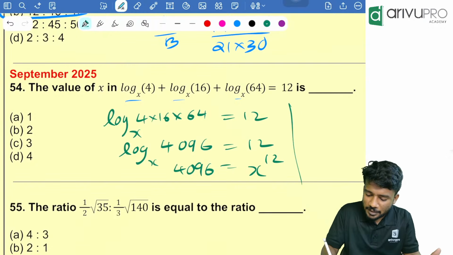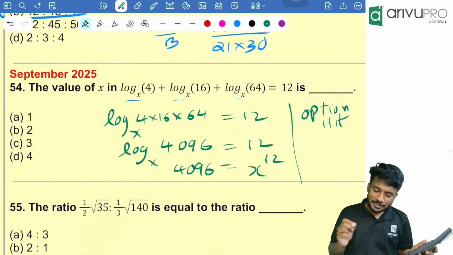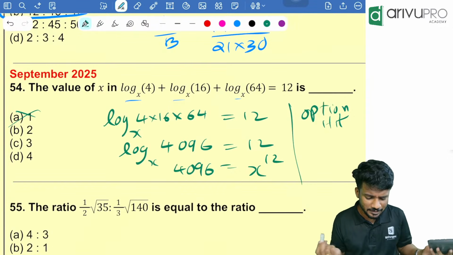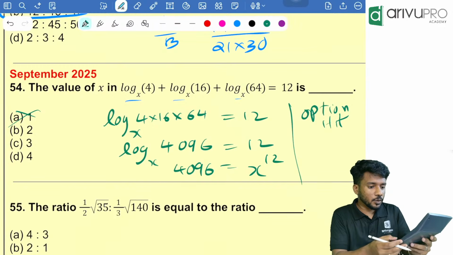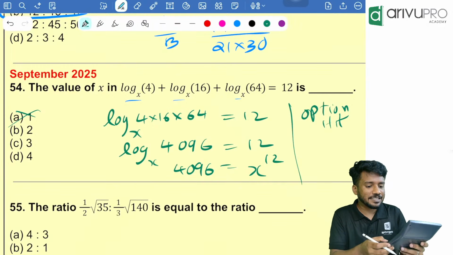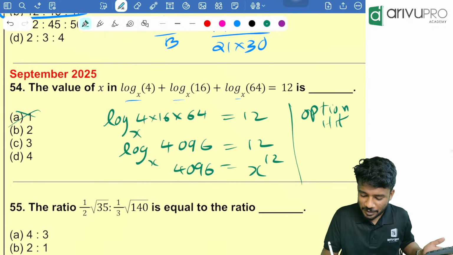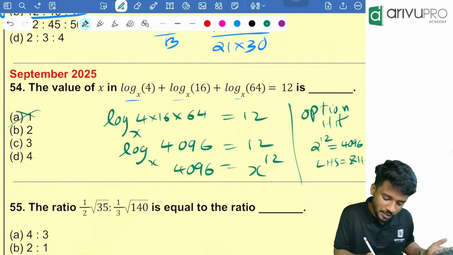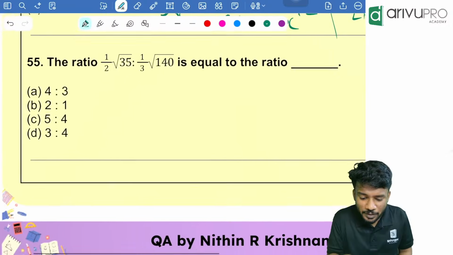Now option hit. Everyone together. Now people, check which option will give you the answer. 1 raised to 12 is 1, so that answer is wrong. Try 2. 2 multiplied how many times? 11 times: 1, 2, 3, 4, 5, 6, 7, 8, 9, 10, 11. You are getting 4096. So option hit using B: 2 raised to 12 is 4096. That means LHS is equal to RHS at option B. Option B is your right answer. Got it. Next one.